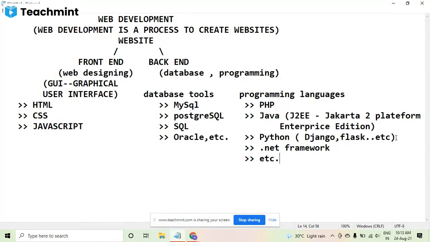Very good. So now I am moving further towards the first thing in web development, the front end. As I said, you both will be studying these three things together: HTML, CSS, JavaScript, that is the front end. That will be common for both of you. So I am starting from HTML, CSS, and JavaScript. That is going to be a very, very basic thing, so it will be easily understandable.